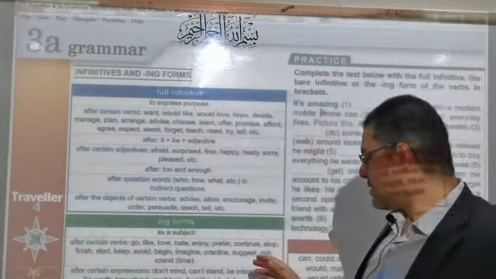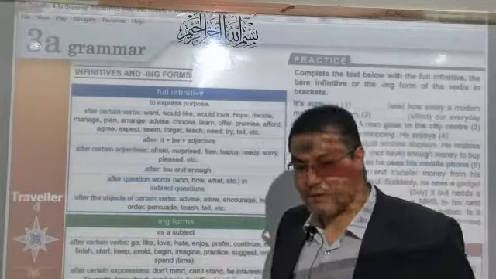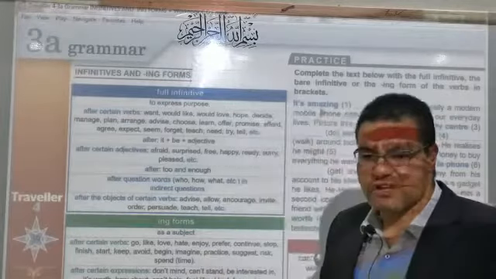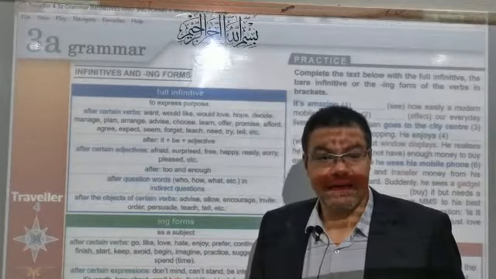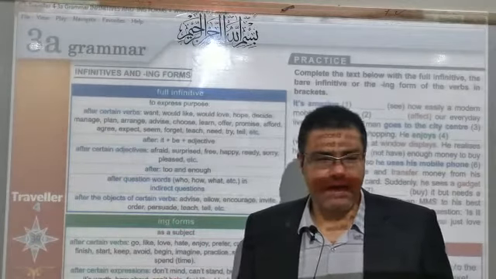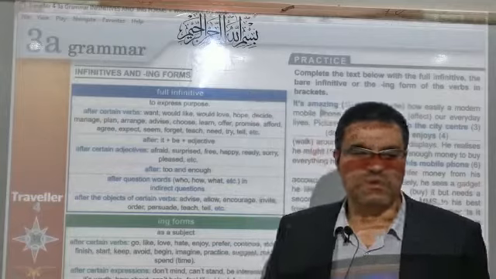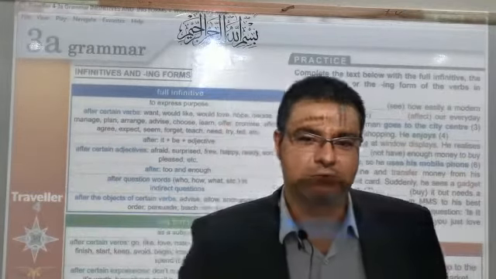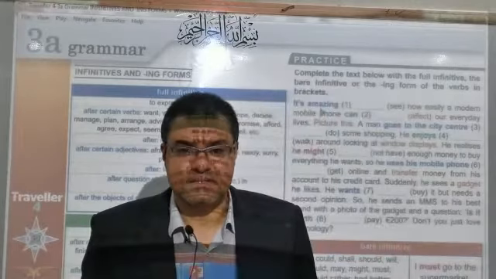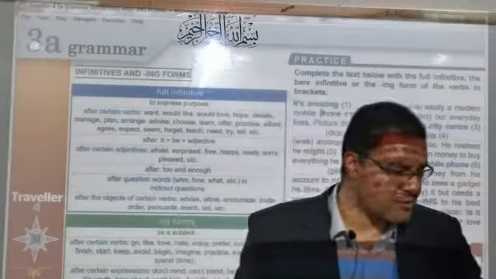Okay, you should know also an important point. We can use the ing form as a subject. How? A subject. Wonderful. At the beginning of the sentence, smoking is very bad for our health.